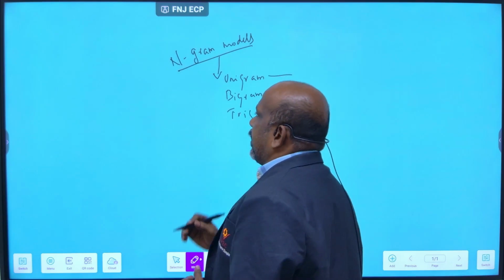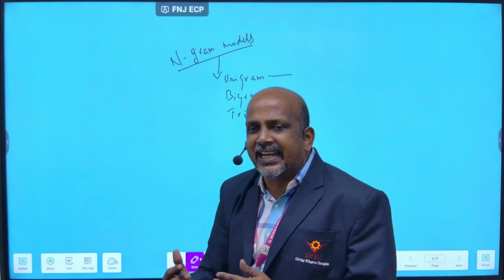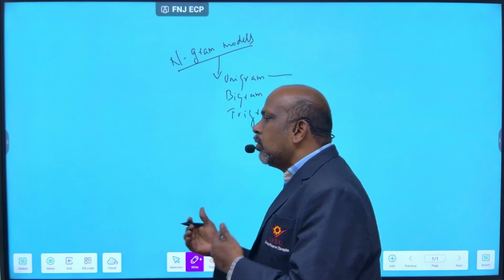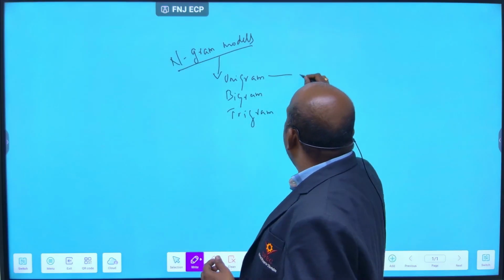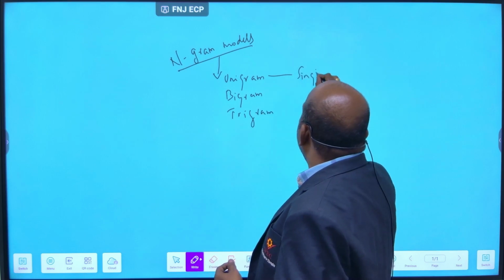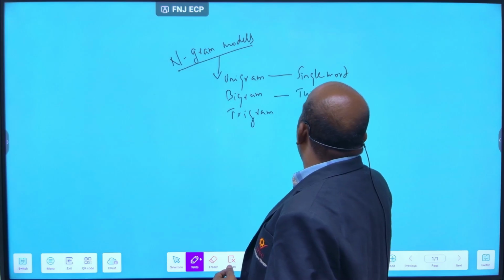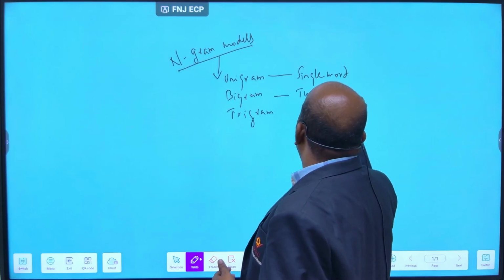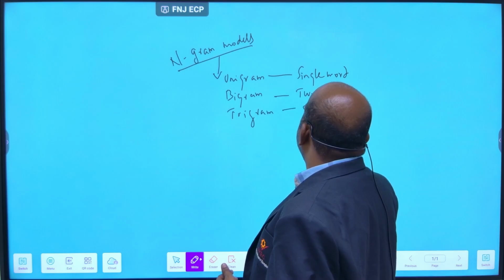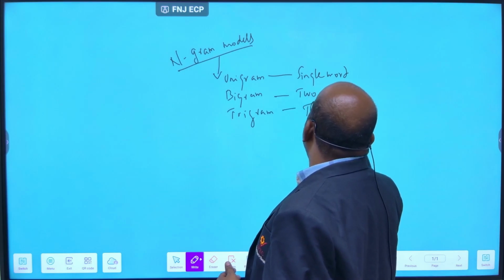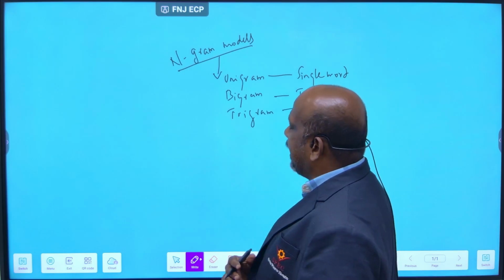From the name itself you understand: unigram is single, bigram is 2, trigram is 3. So unigram is a single word, bigram is 2 words, trigram is 3 words. Like this, you should explain the n-gram models.